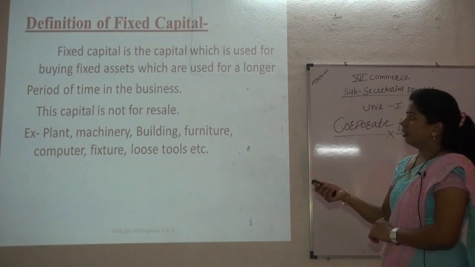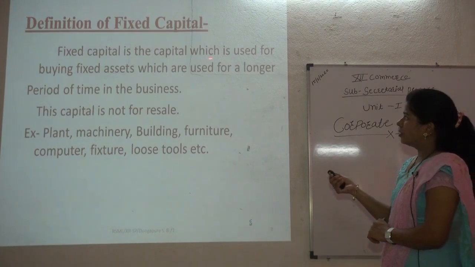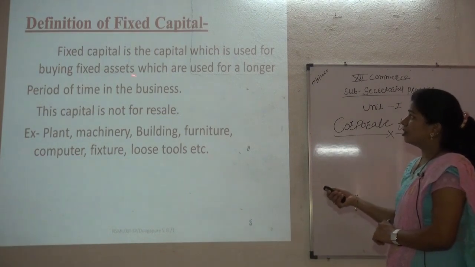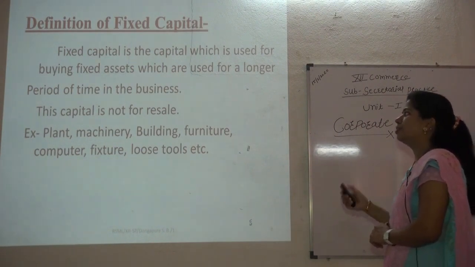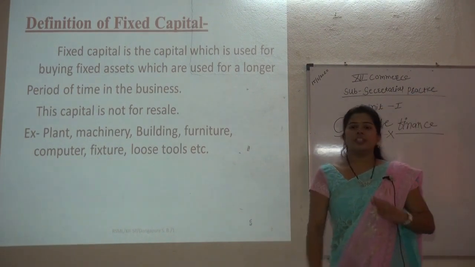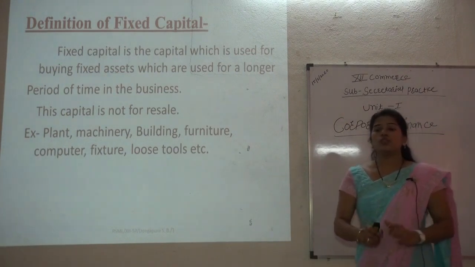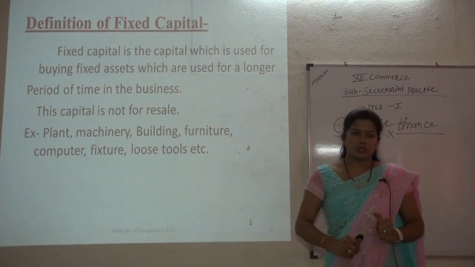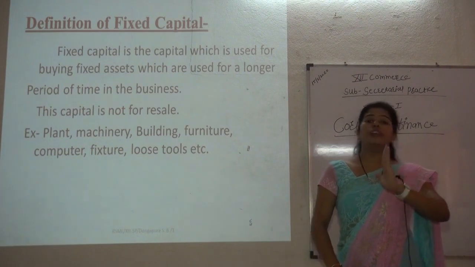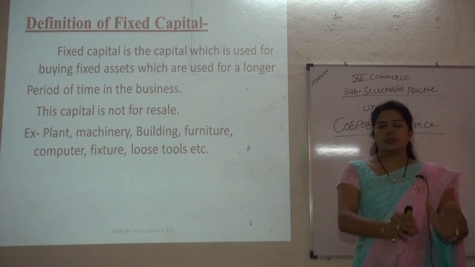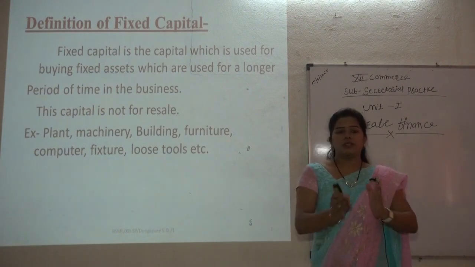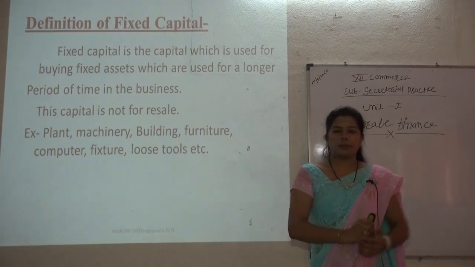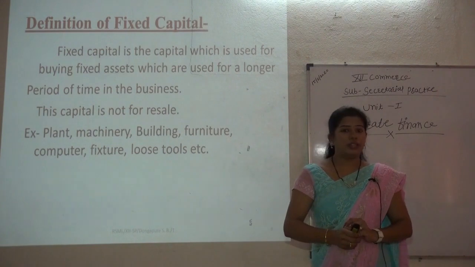So we can see that fixed capital is the capital which is used for buying fixed assets, which are used for a longer period of time in the business. Definitely fixed asset means fixed. It is used for the long term in the organization, and we have to make a huge investment. So, whatever the ratio of the capital of the organization, some division is part of the fixed capital, some division is part of working capital.